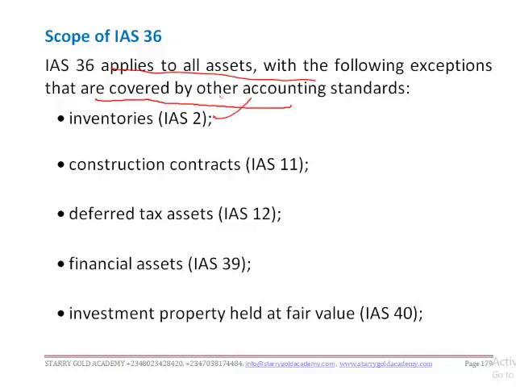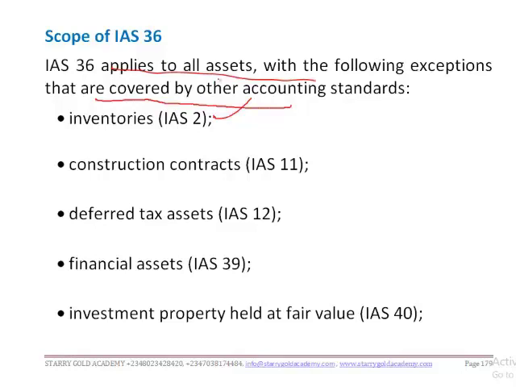In fact, in short, any transactions that have been covered in a particular standard separately, on a standalone basis, will be exempted from other standards, because in that standard the treatment, the measurement, the recognition would have been discussed.